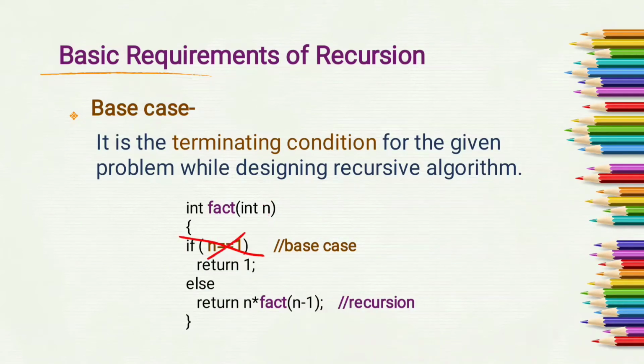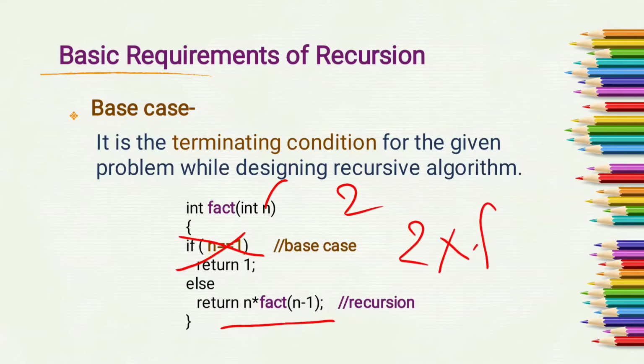Suppose we are not writing this condition. We are not writing base case or this terminating condition. What will happen? If the value of n is 2, then this statement will execute 2 into factorial of 1. Function calls itself for value of n equals to 1.